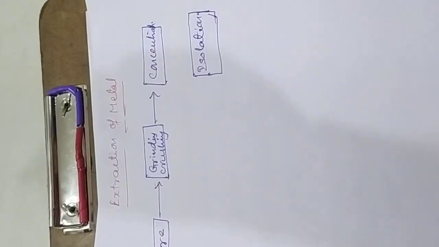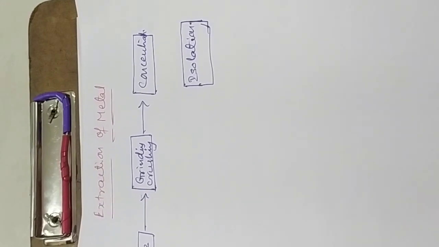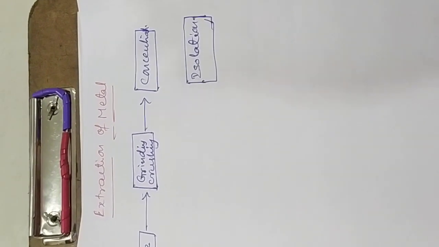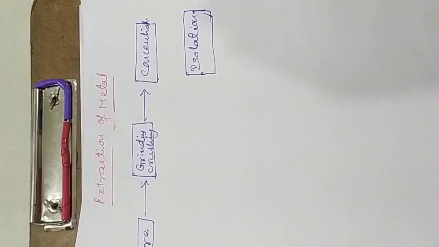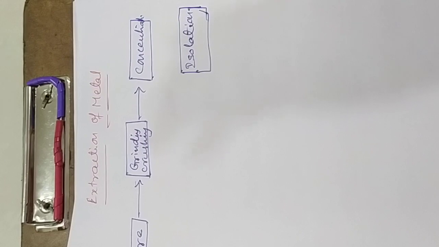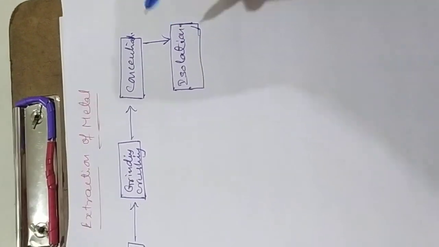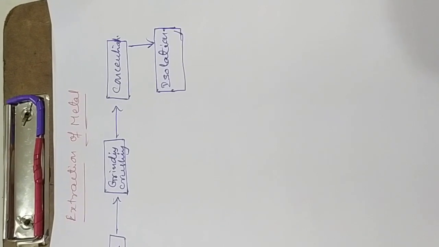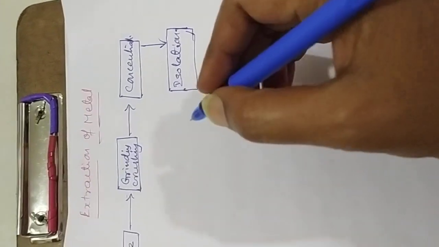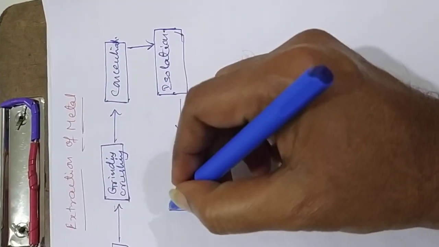Then these tiny particulates will be concentrated by different methods. That may be the gravitational method, the magnetic separation method, or the frothing method. There are so many methods. After that, in the isolation method, the metal you get is not pure; there are still some impurities. After isolation, what you get is refined.